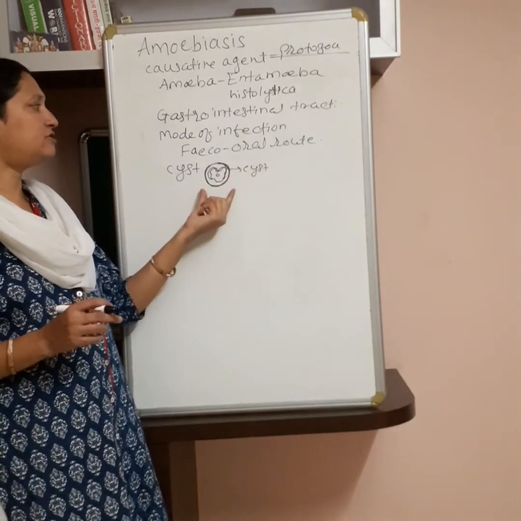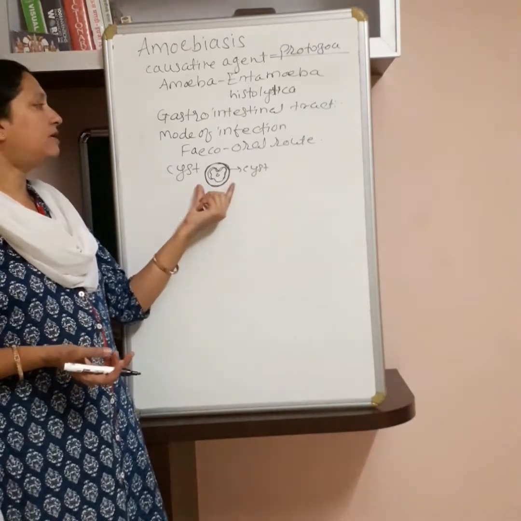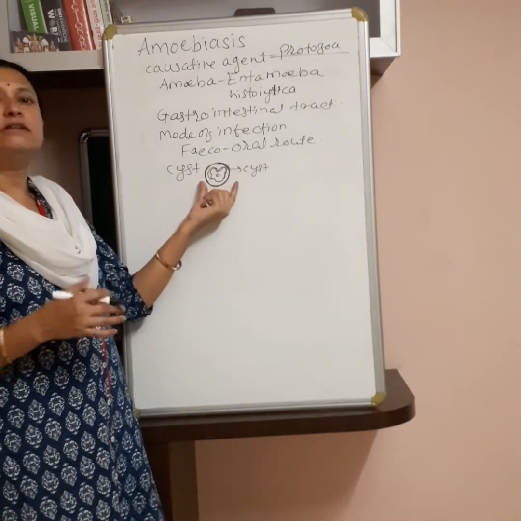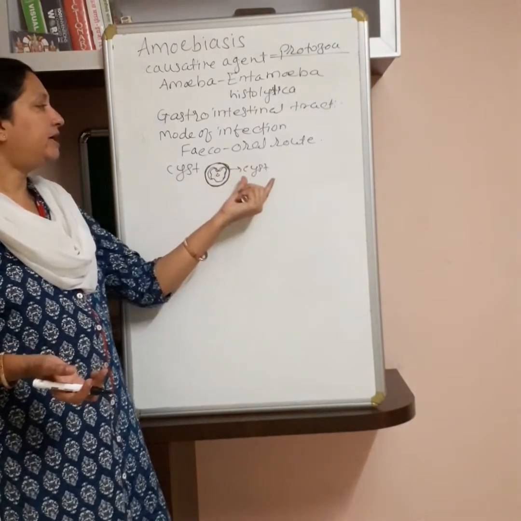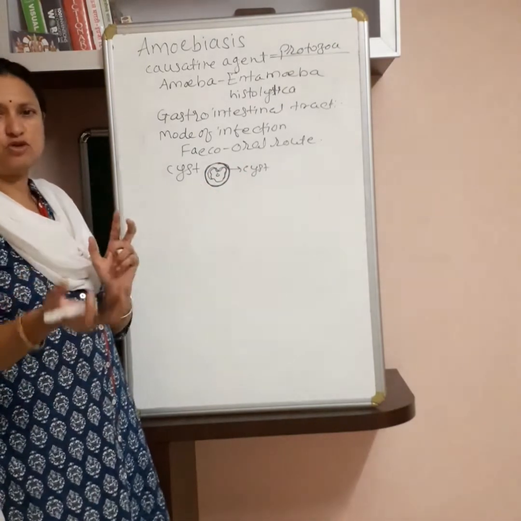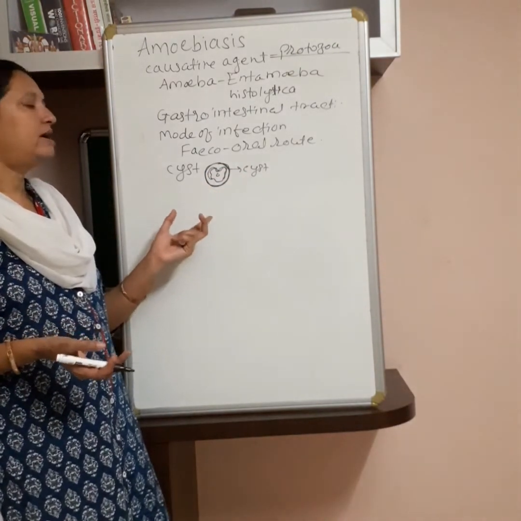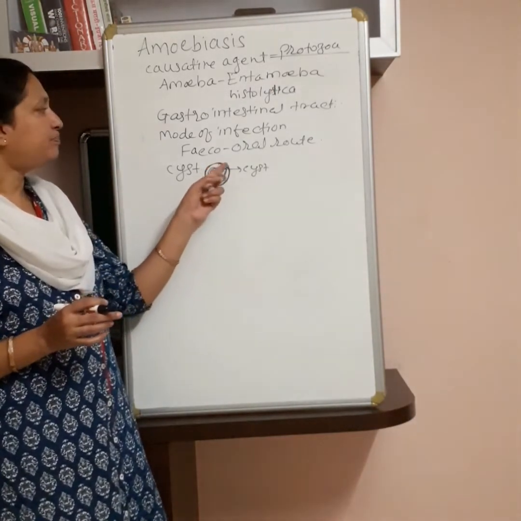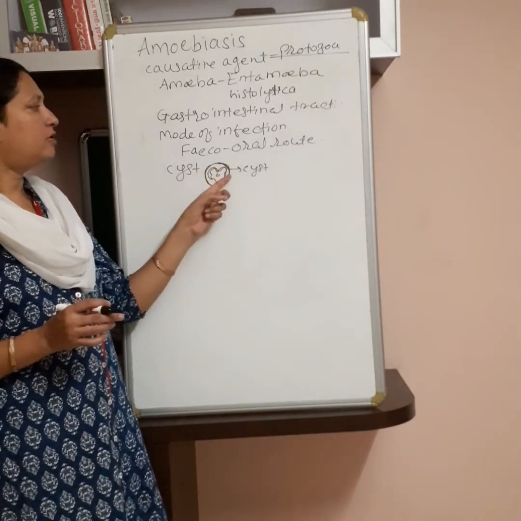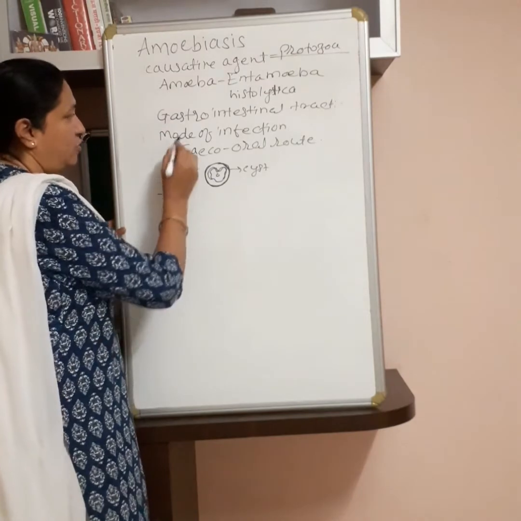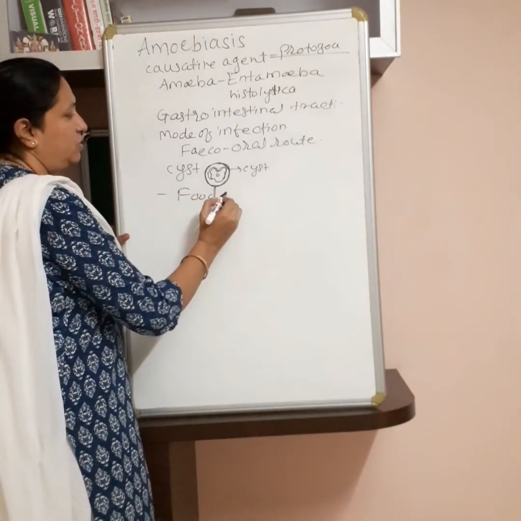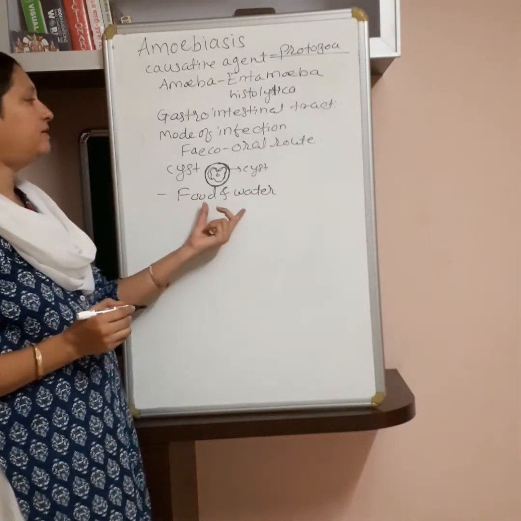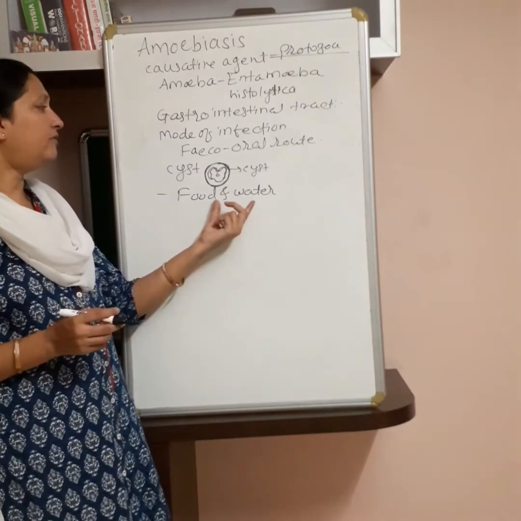If this fecal matter is not disposed of properly, if it is mixed into the drinking water source, and when we drink this contaminated water or eat contaminated vegetables, meaning vegetables grown on contaminated water, and if these vegetables are not properly washed or cleaned, at that time the cyst form of amoeba enters the body through food and water due to unhygienic practice, unclean food or unfiltered water.